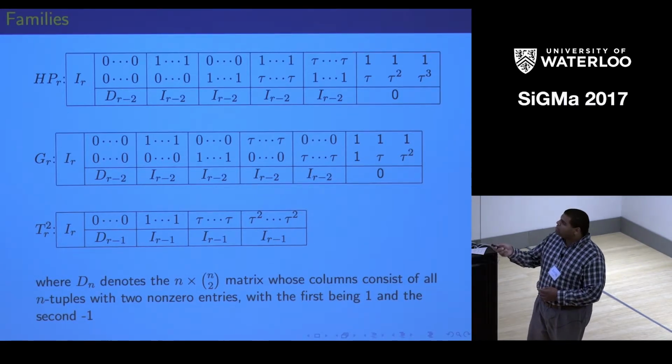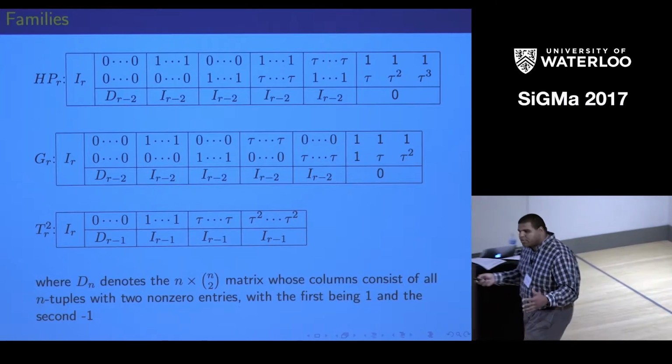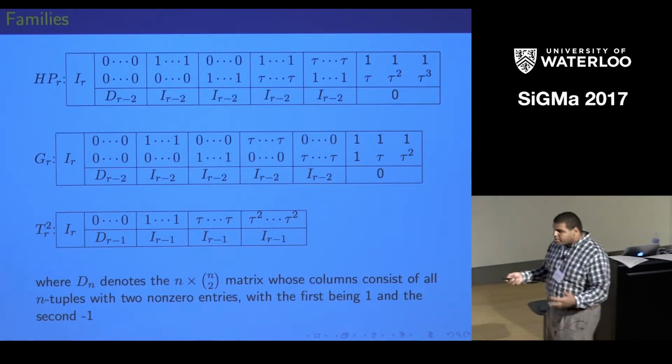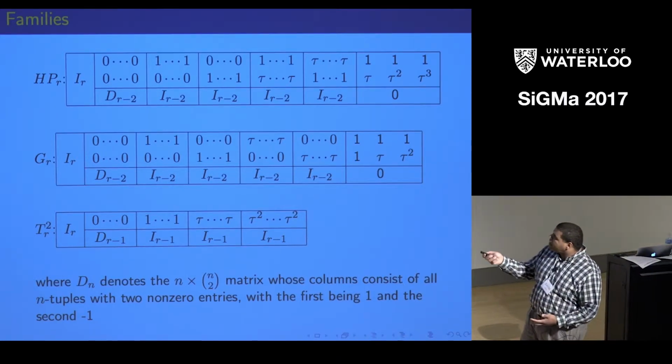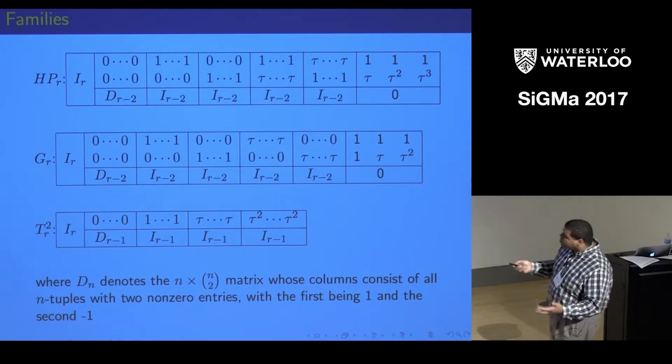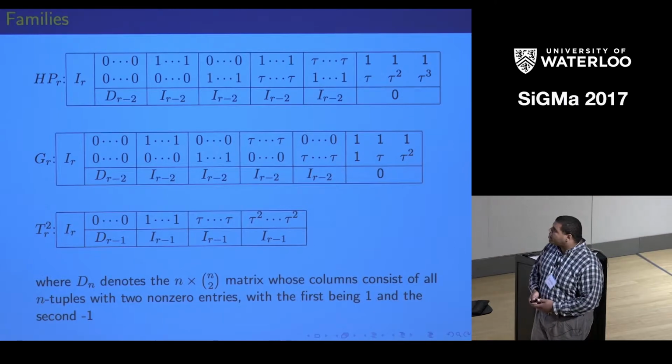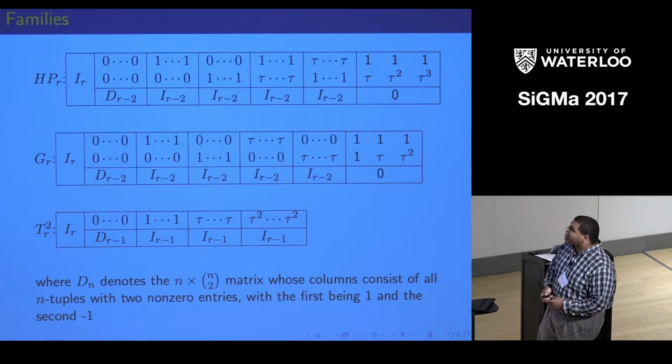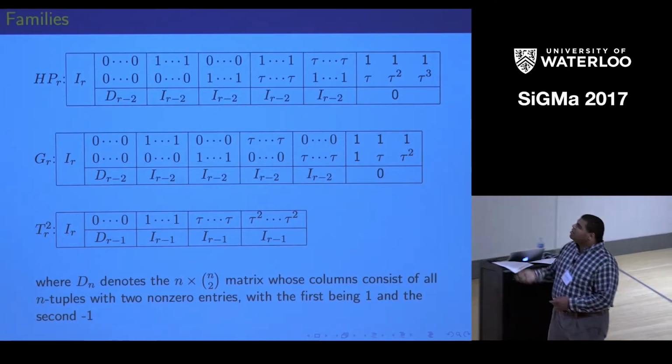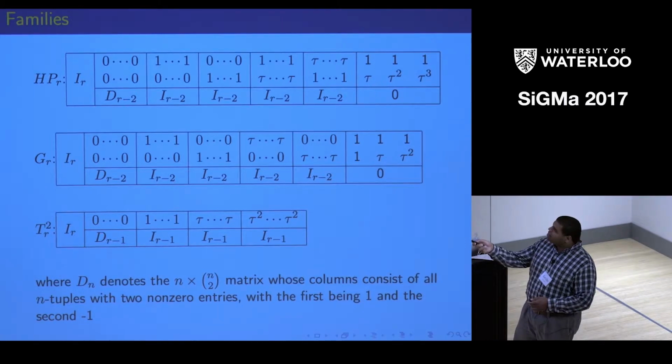So this D_n here just represents the signed incidence matrix of a complete graph. So it's the n by (n choose 2) matrix whose columns consist of all the n-tuples with 2 non-zero entries. One is positive 1, one is negative 1. So we see here that we have something very graphic with some other stuff on top of it.